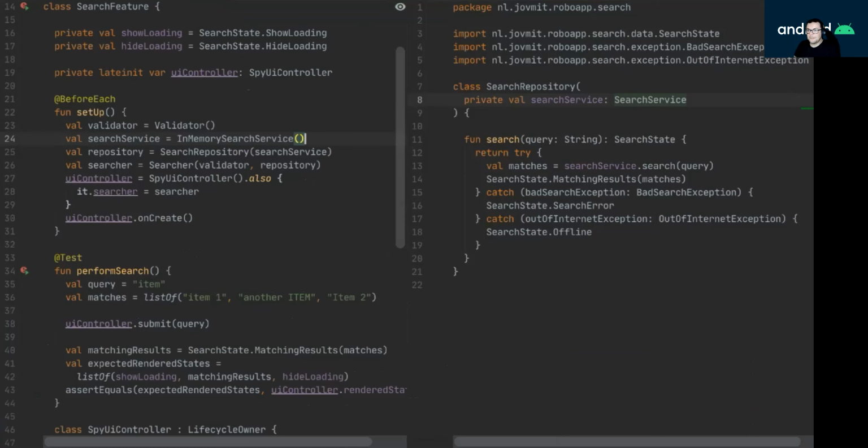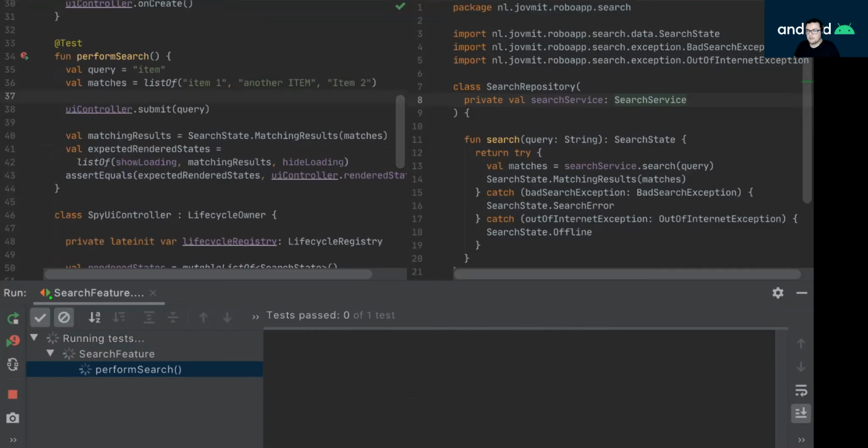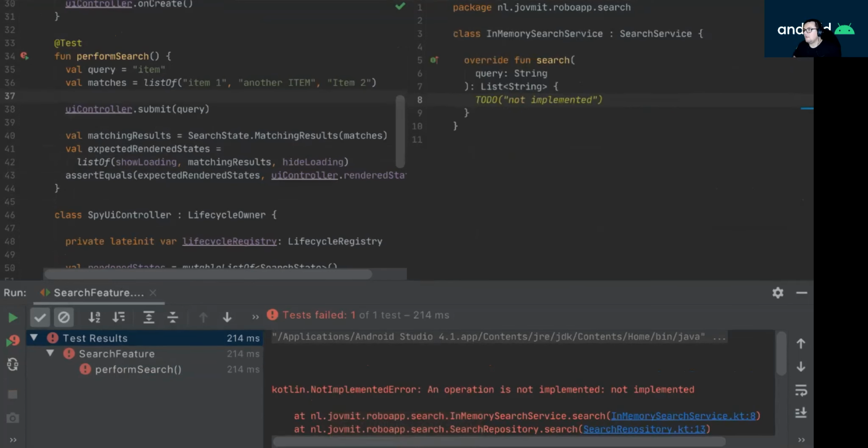Okay, and now I'll go back to my acceptance test and run it. It should tell me where to continue. And it says I have to continue in the in-memory search service. But of course, because it's going to take time to do the contract tests now, and that's a topic that I want to cover in the following week's episode, I'm going to leave that for the next video. And I think for this one, this is enough.